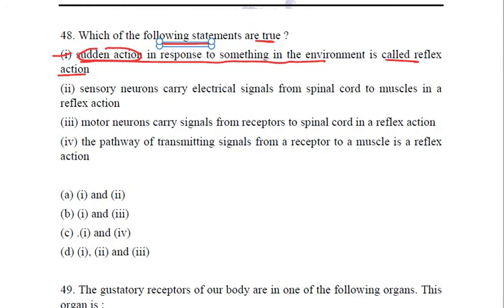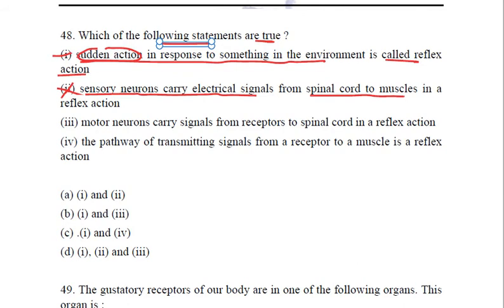Next, sensory neurons carry electrical signals from spinal cord to muscles in a reflex action. No, because this is done by motor neurons. We have just seen above that sensory neurons take the information in the form of electrical signals from receptor organs to spinal cord and from spinal cord to muscles.